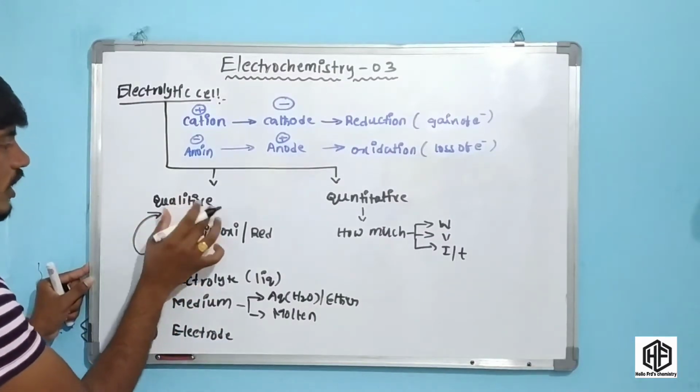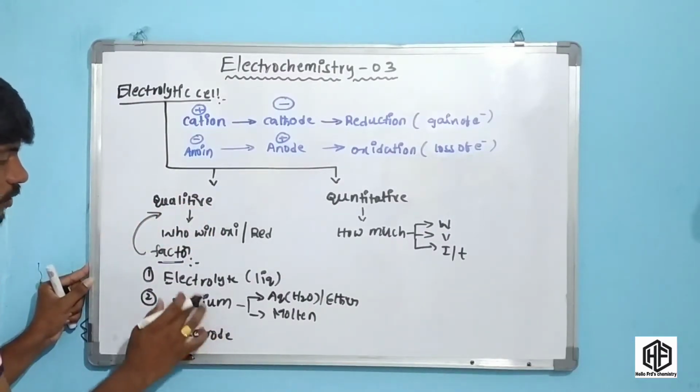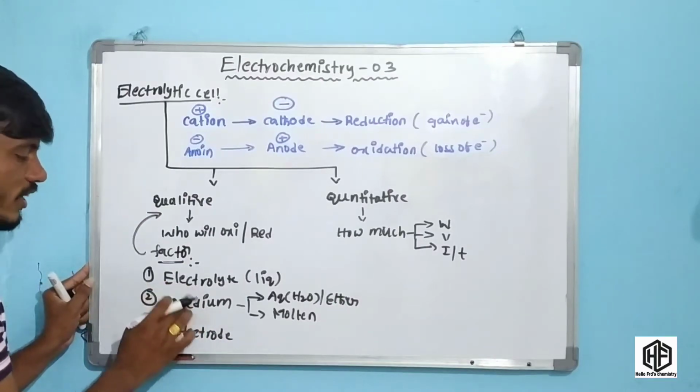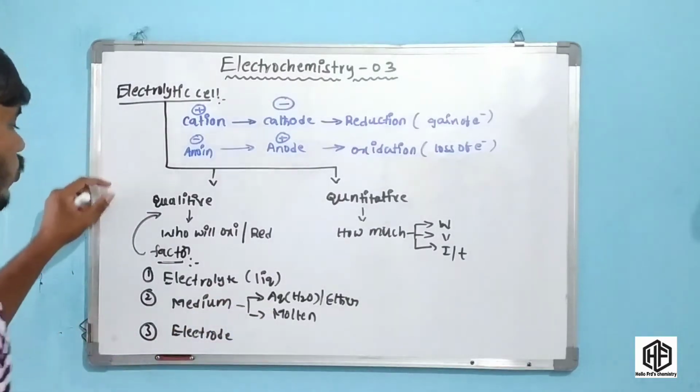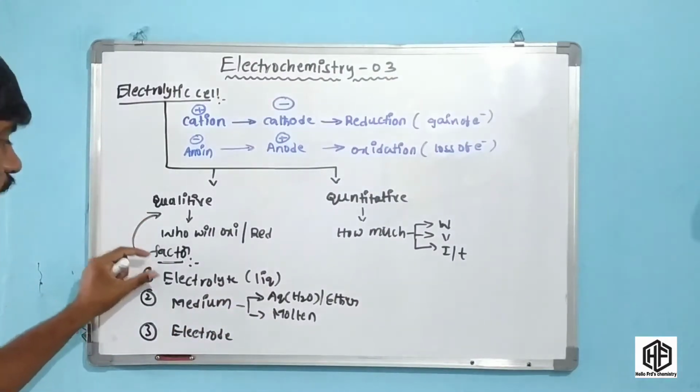In the qualitative aspects there are three important factors: first the electrolyte, second the medium, and third the electrode. In this video we are going to discuss these important points.